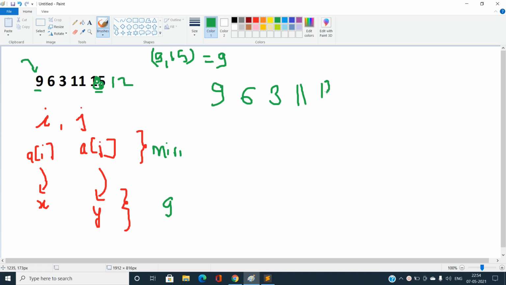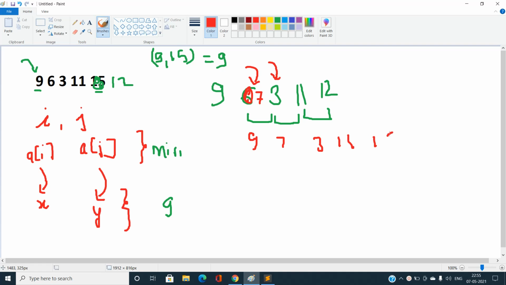Now you can easily see the greatest common divisor of 3 and 11 is still 1, and of 6 and 3 is 3. So I'm choosing the indexes of 6 and 3, and I will change the 6 to 7. So my array would become 9, 7, 3, 11, and 12.